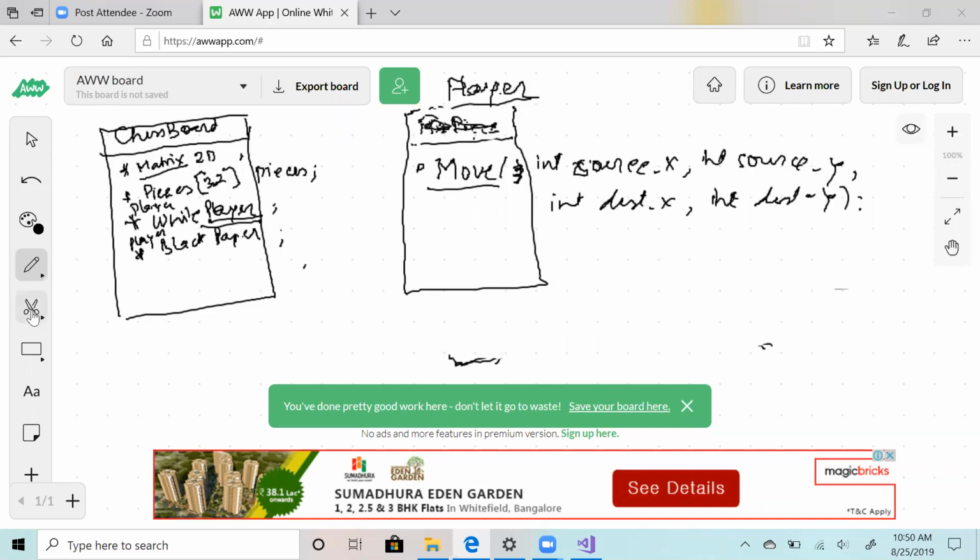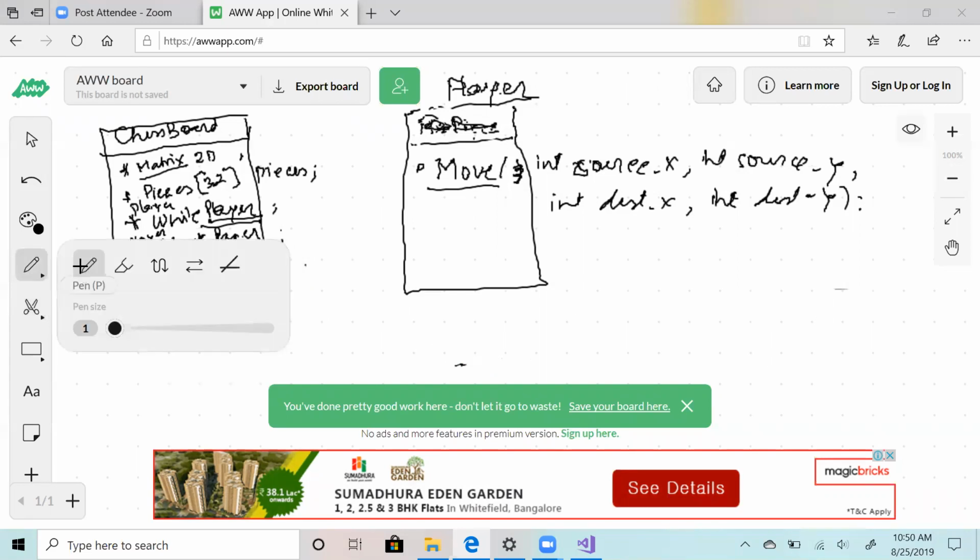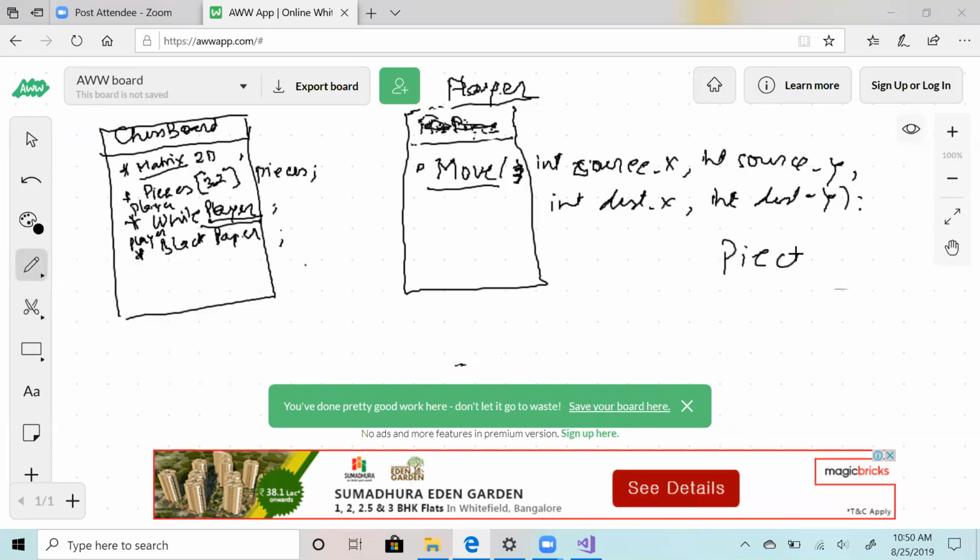The point we are trying to make is, firstly, there is no right design and no wrong design. There can be designs which are easy to implement and some which are hard to implement. As you can see here, chessboard is not doing much, because there is also a piece class, and all piece is doing is move. So when a white player is trying to move to an x and y position, chessboard needs to know which piece it is, white or not, and just call piece.move.